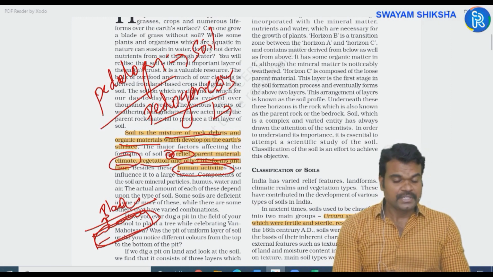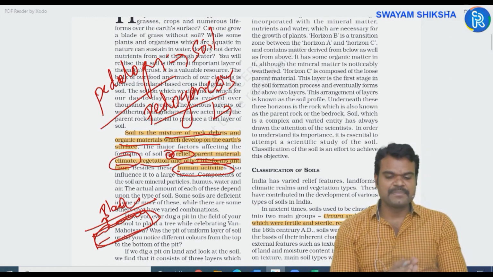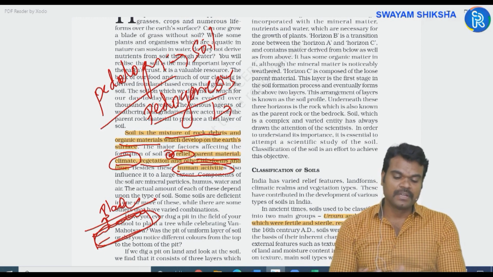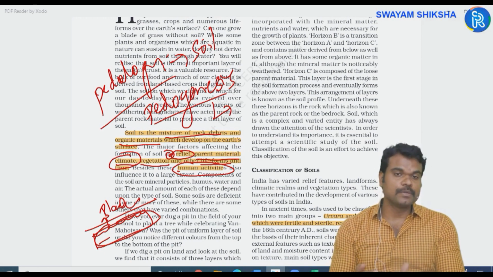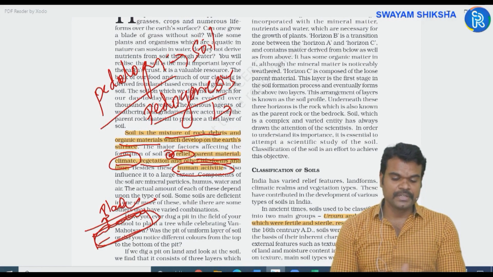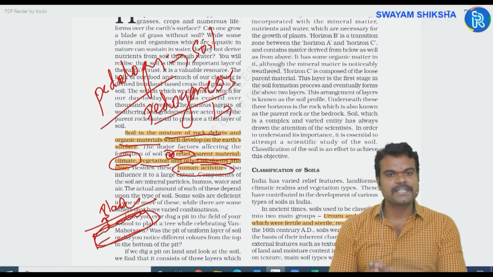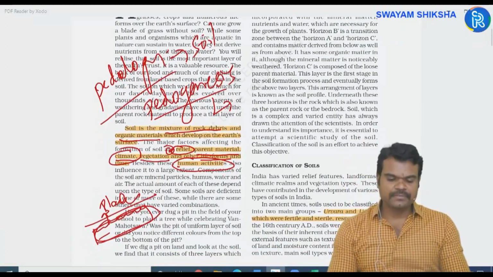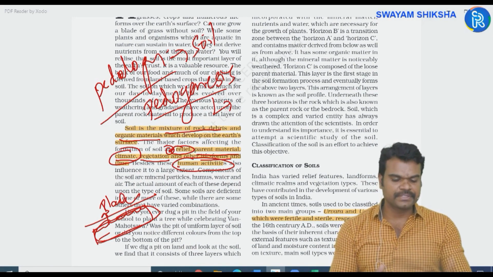And next, climate. For example, dry climate, wet climate, or the areas which experience very high rainfall and the areas which experience very low rainfall with a high temperature, okay? So accordingly, even the soil type would change, okay? We, human beings, through our activities like mining, shifting cultivation, agriculture, etc., interfere with this soil formation